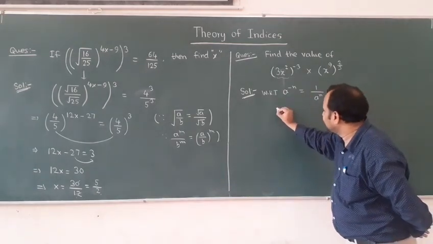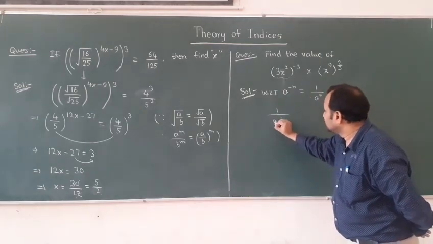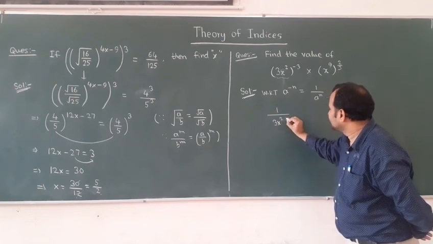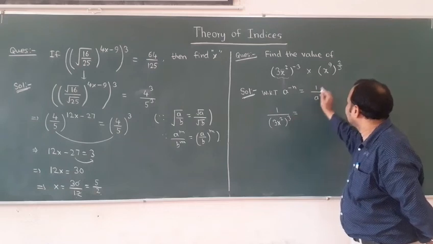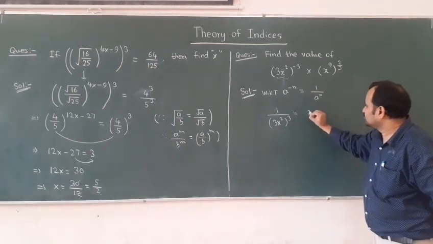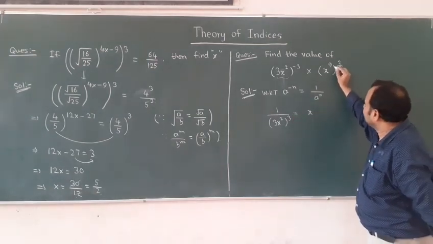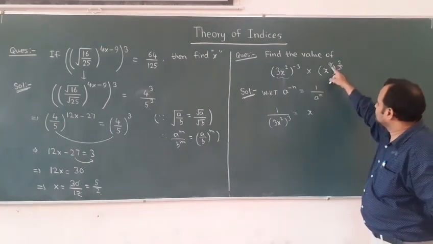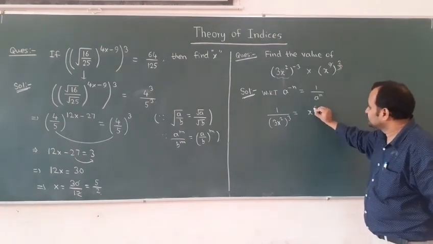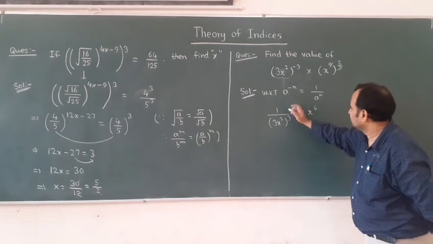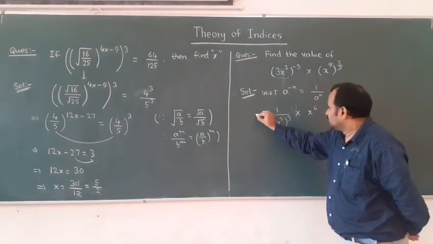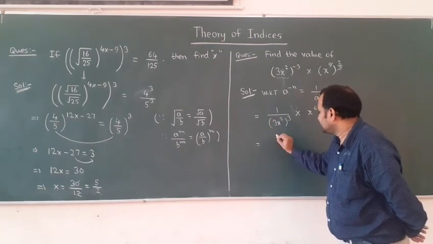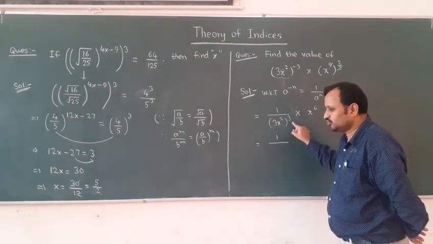So this we can write as 1 divided by 3x square, right, whole power 3 is equal to, now this I can say x to the power, now see here, 3 cancel here, so 3 into 2 you will get what? 6. It is into, sorry, this is into. Now solve this. So this we can write as 1 by 3 cube.